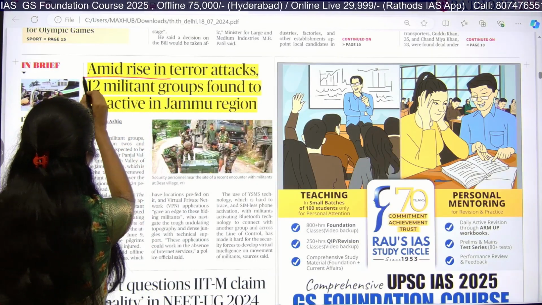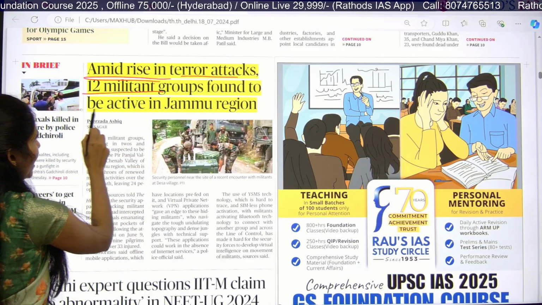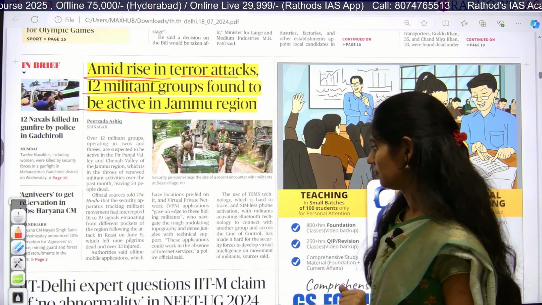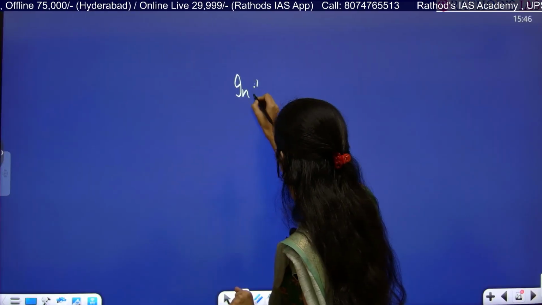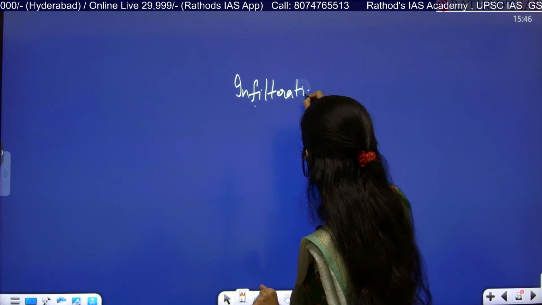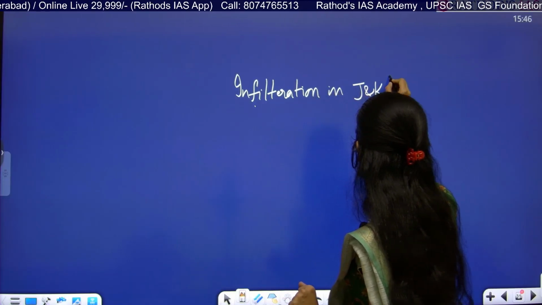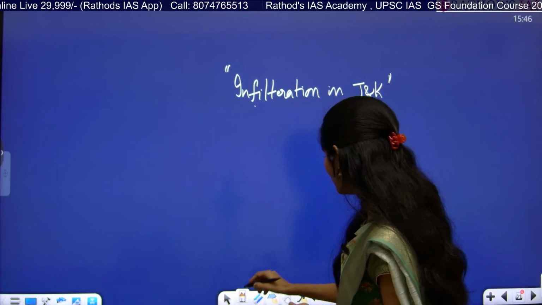The title says, amid race and terror attacks, 12 militant groups found to be active in Jammu region. So what is the keyword here? The keyword is infiltration in Jammu and Kashmir. For the last 2 weeks, we have been getting this article on infiltration in Jammu and Kashmir, right? But here we got one interesting news.